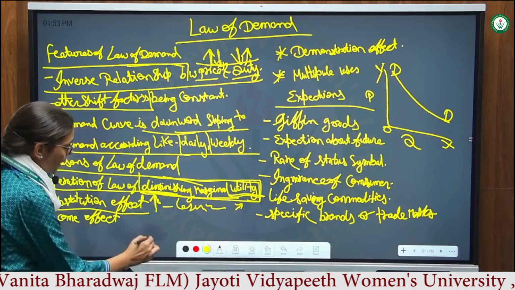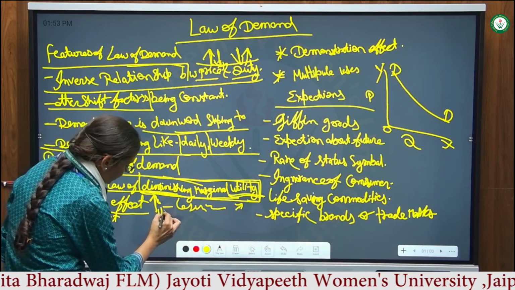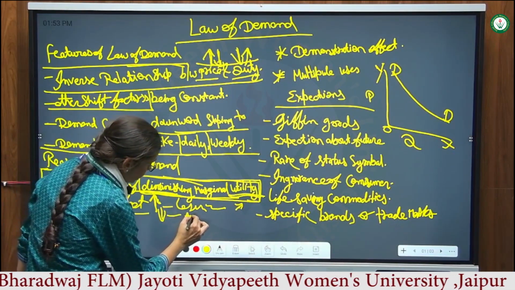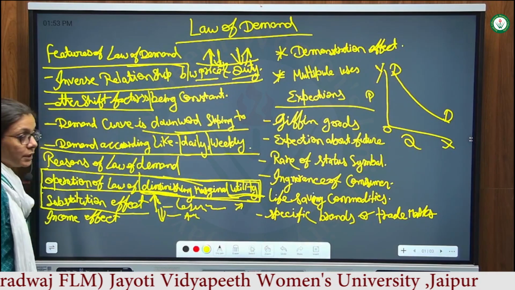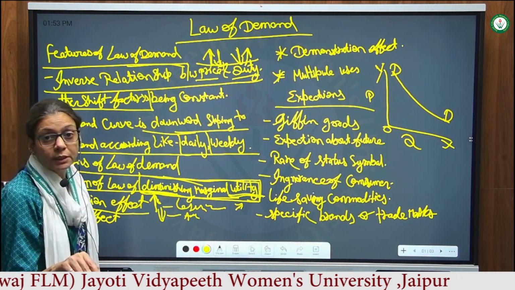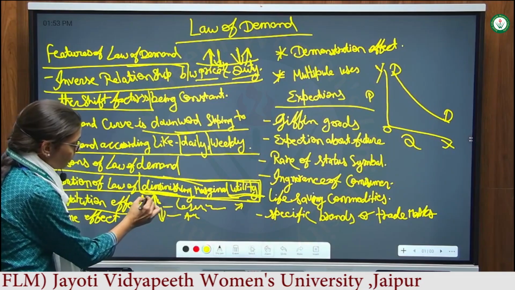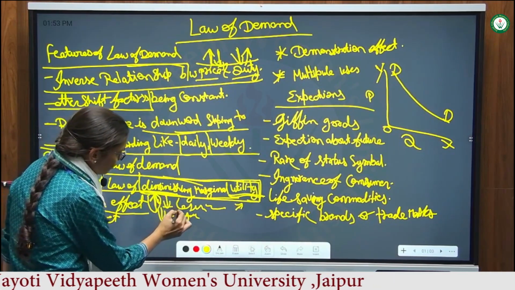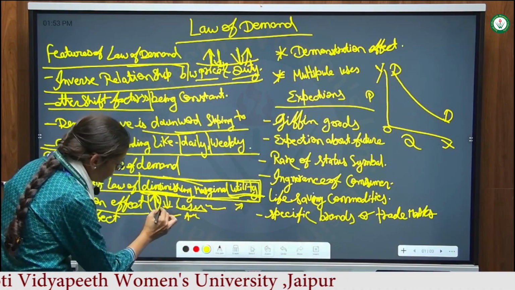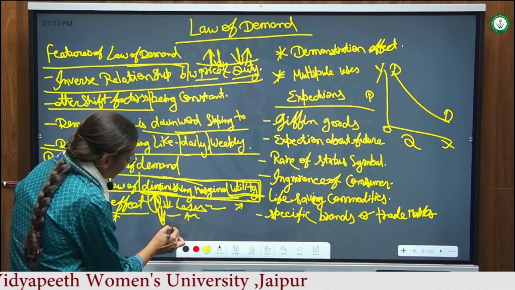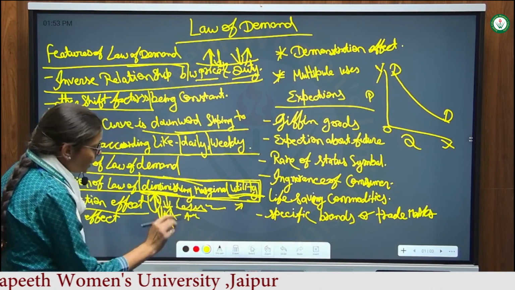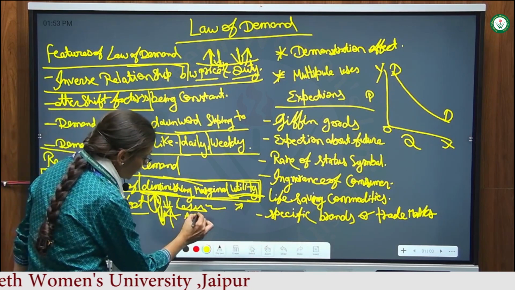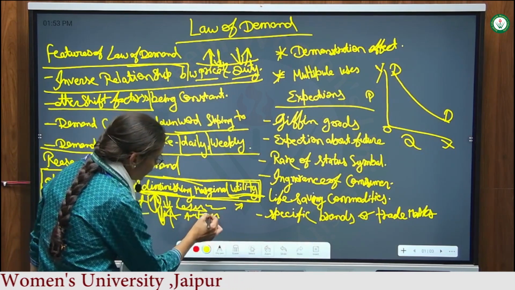If prices go down, he will purchase more quantity because his real income is increased, but his money income is the same. When prices go up, his real income decreases, so he purchases less. When prices go down, his real income increases while his money income remains the same, so he will purchase more and demand will increase.